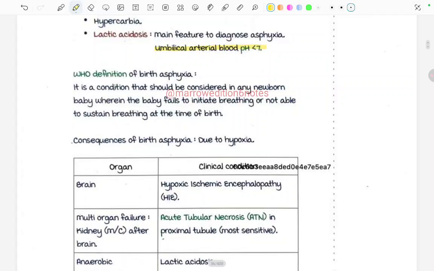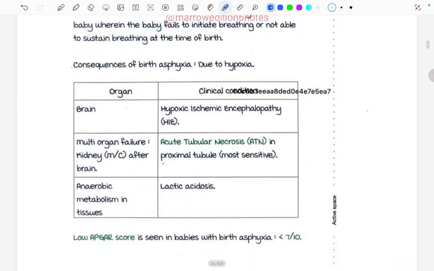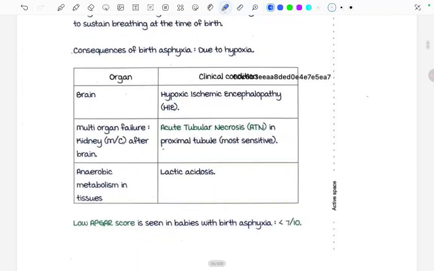WHO definition of birth asphyxia: it is a condition that should be considered in any newborn baby wherein the baby fails to initiate breathing or is not able to sustain breathing at the time of birth. Fine. This is the definition of birth asphyxia, in which the baby fails to initiate breathing or is not able to sustain the breathing. Consequences of birth asphyxia: the consequences will be due to hypoxia.